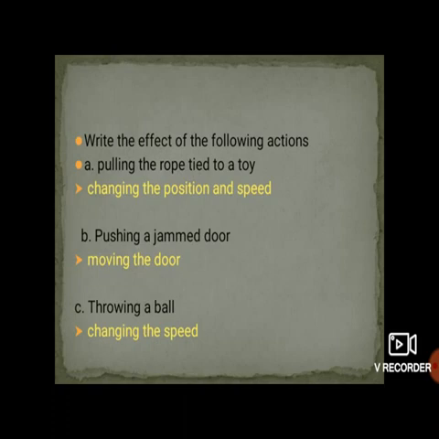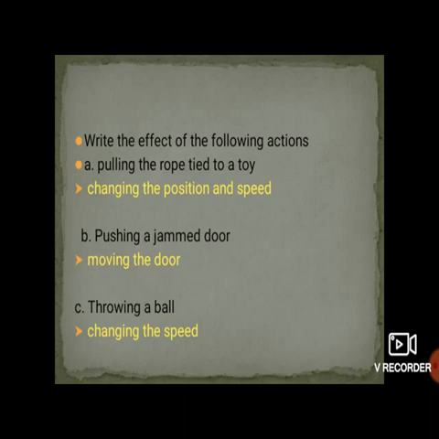What is this action? It is moving the door. That means it changed the position of the door. Okay, the next one is throwing a ball.